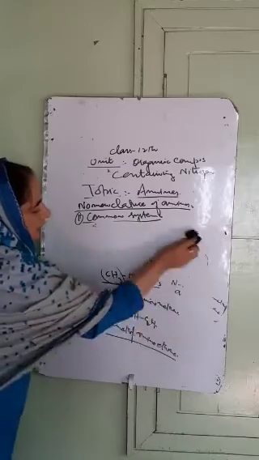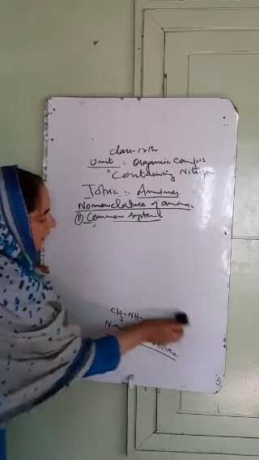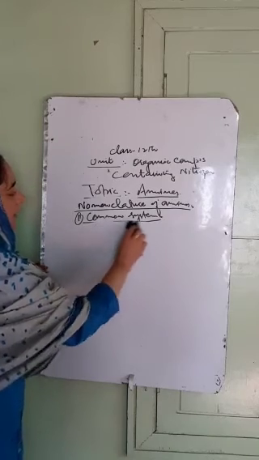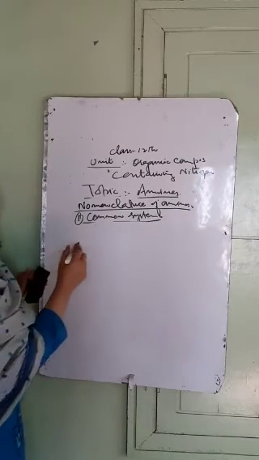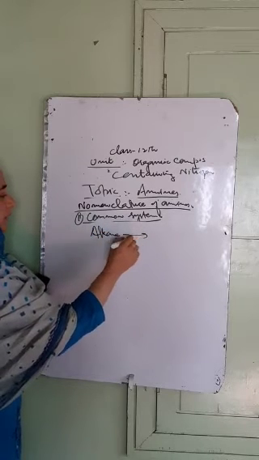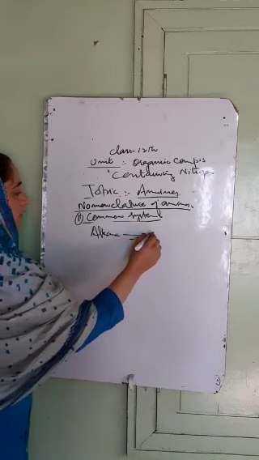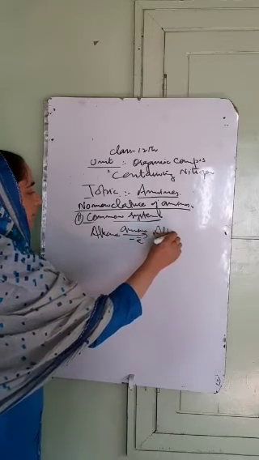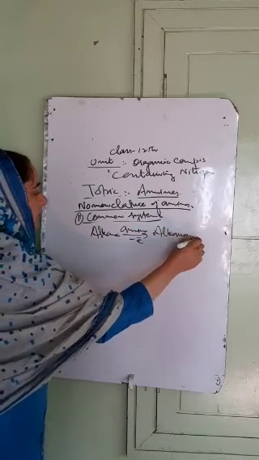Their IUPAC name is obtained from alkanes by replacing the terminal E of alkanes by the word amine. So these are named as alkane amines.